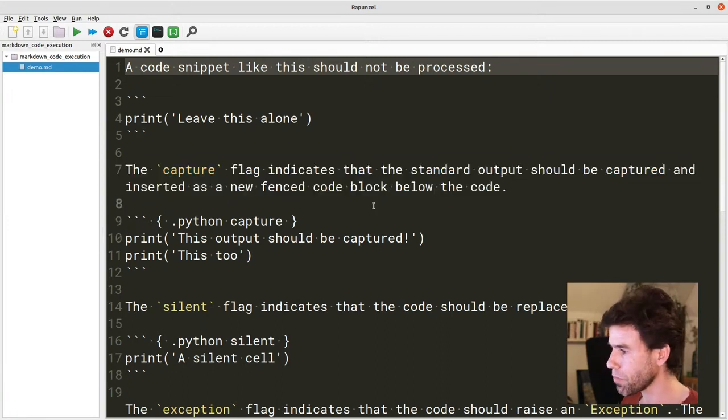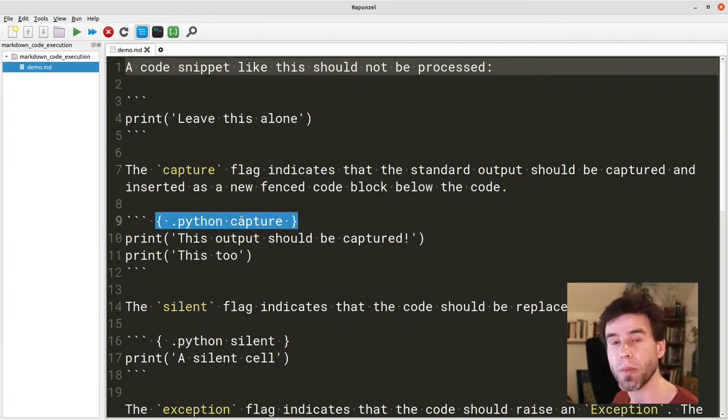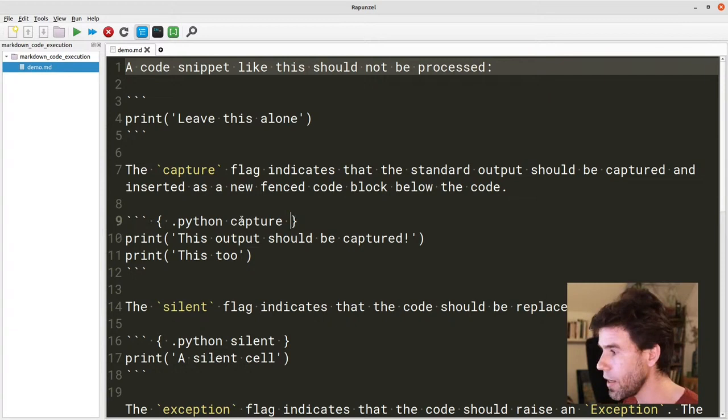So the capture flag is this thing here. What I would like our program to do is say, okay, if we have a code piece, then we specify some attributes. And attributes are things that follow the backticks between these curly braces. Why? Well, that's how it's defined in Python Markdown. I'm just following the syntax that Python Markdown uses here. There are different flavors of Markdown. They may not all accept this, different dialects, if you will, but Python Markdown does.